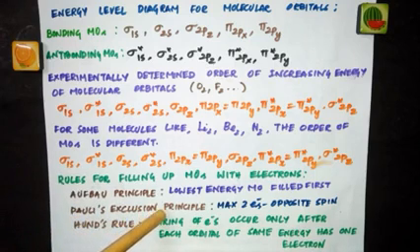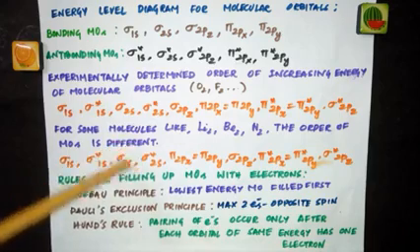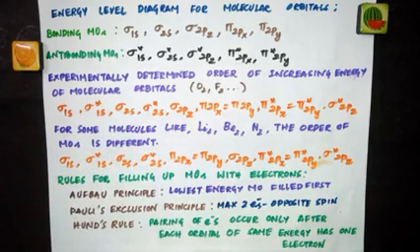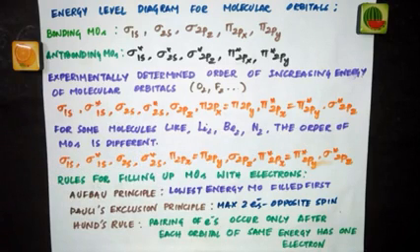Pauli's exclusion principle. It says there should be maximum of 2 electrons in each orbital. So in sigma 1s you have 2 electrons, sigma star 1s 2 electrons, sigma 2s 2 electrons, and both will be having opposite spin. So all the orbitals can have only maximum of 2 electrons.